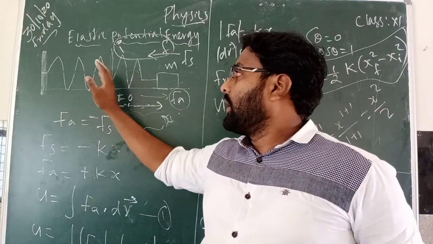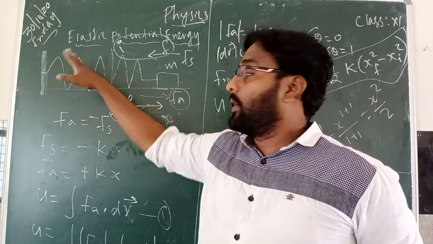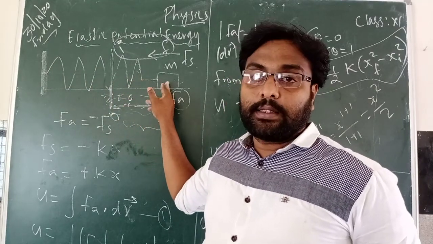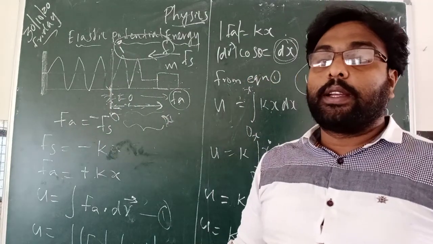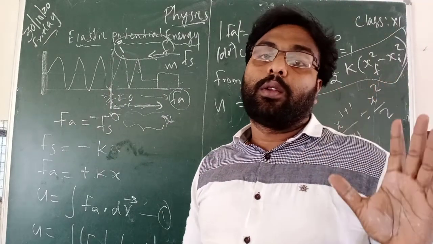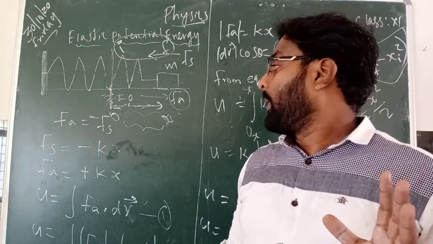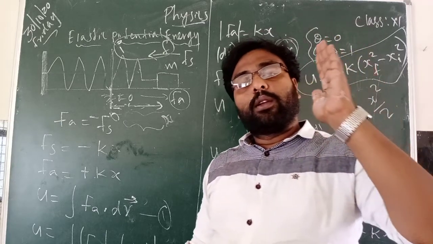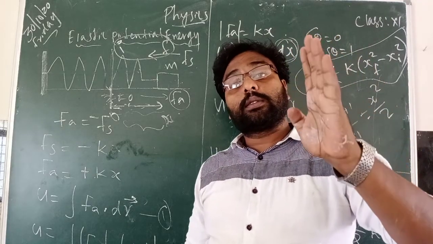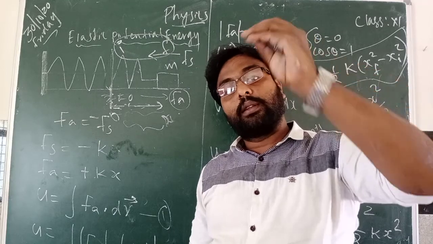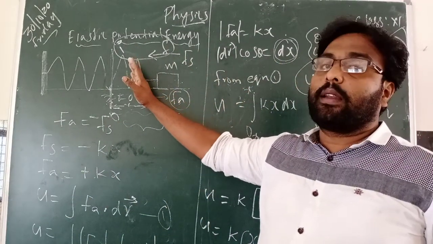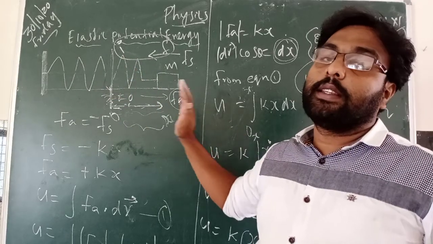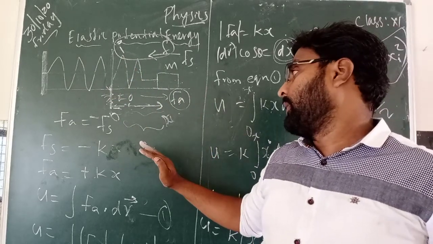One end of the spring is attached to a vertical wall and the other end is attached to the mass, and x equal to 0 is the equilibrium position. Equilibrium position means that when the spring is in this position, the potential energy is 0.